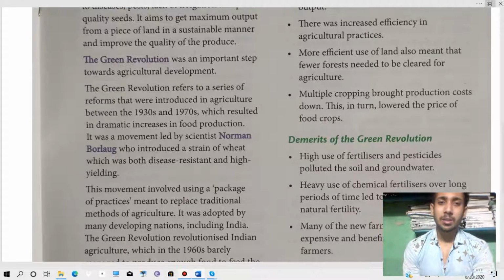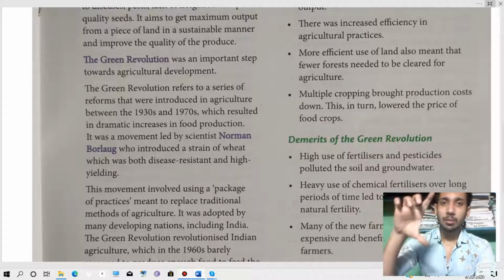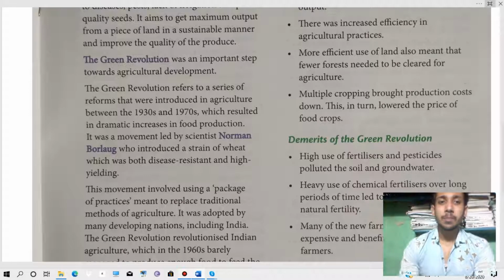A strain means wheat collected, say, in a test tube, which was both disease resistant and high yielding. That wheat would not be affected by disease, and the high yield means crop production will be high.